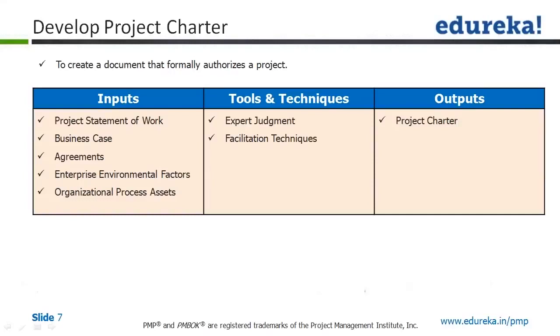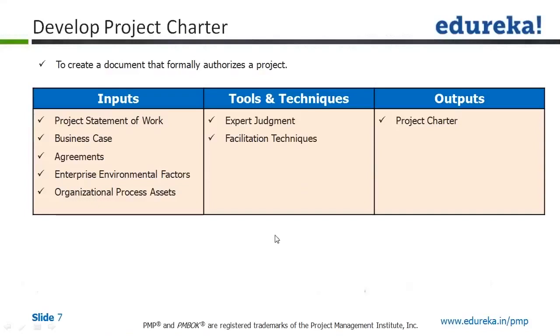The next thing is the business case. What does business case mean? Business case means a justification from the business perspective of why we are executing this project. If we are executing this project, for sure there is a purpose behind it, and that purpose is justified in a business case with the output it is going to produce, and it would also mention the benefits it is going to produce.